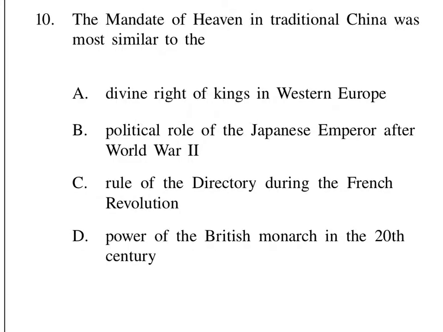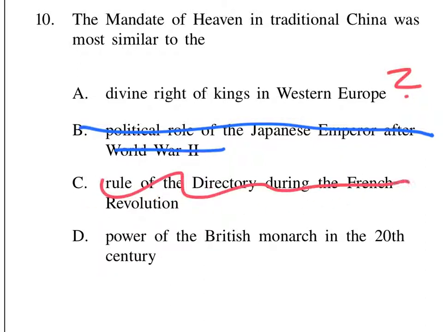Question number 10, a throwback. The mandate of heaven in traditional China was most similar to what? Was it divine right of kings in Western Europe? That seems highly likely. I'll put a little question mark and we can return to it. The political role of the Japanese emperor after World War II? No, not at all. Was it the rule of the Directory during the French Revolution? That does not seem familiar. Or is it the power of the British monarch in the 20th century?